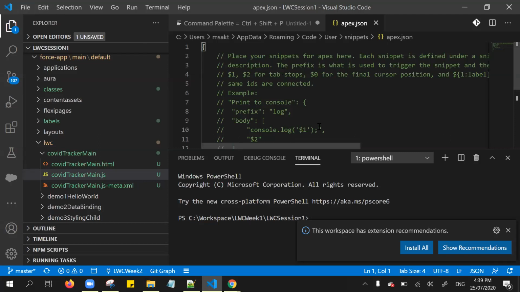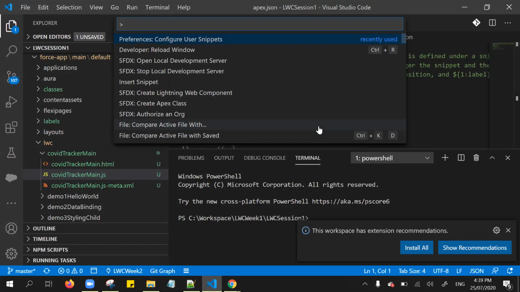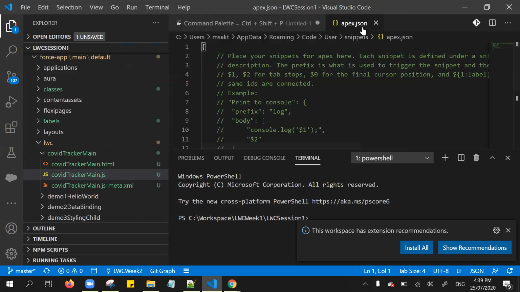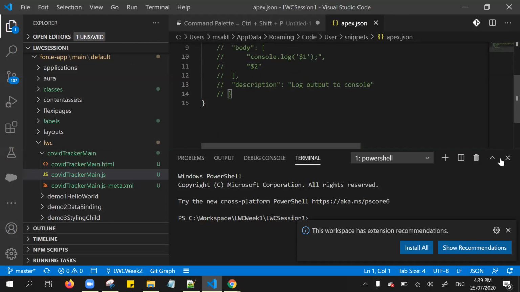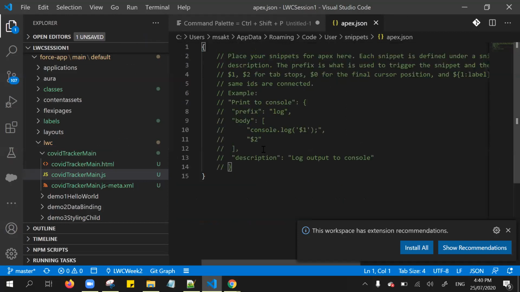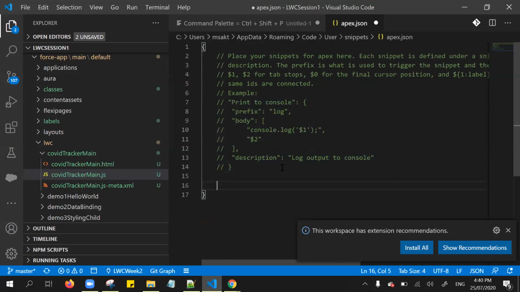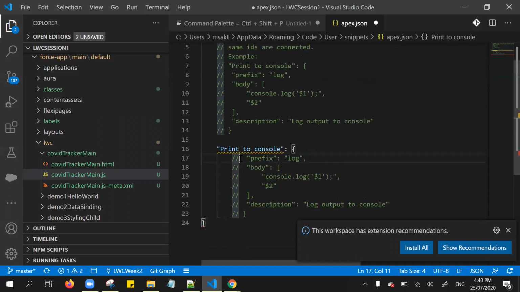As I mentioned, go to the command palette and click user snippets, and it populates Preferences: Configure User Snippets, and it asks which particular file you want to generate the comments for. I am using this Apex class, apex.json, and here I already have that syntax, everything, right? You simply copy and paste it and remove this.